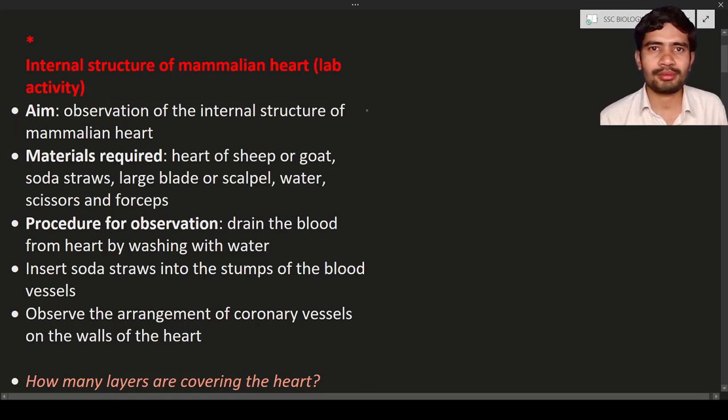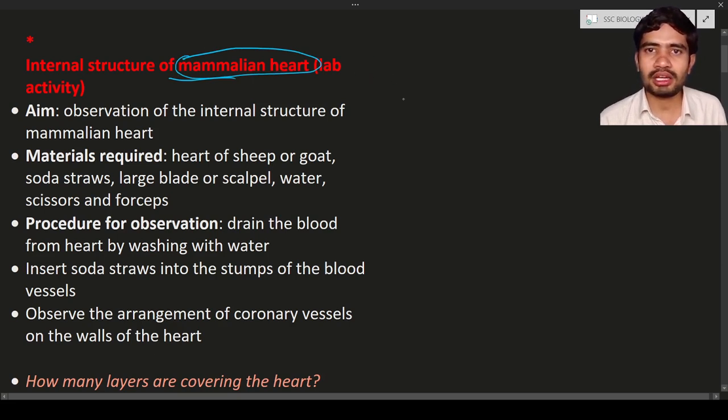Hello students, welcome to the new lecture. In this lecture we are going to discuss the internal structure of the heart, or the internal structure of the mammalian heart. So we know that internal structure means the structures that are present inside the heart. Then what about the mammalian heart? Mammalian heart means the heart which is present in mammals.